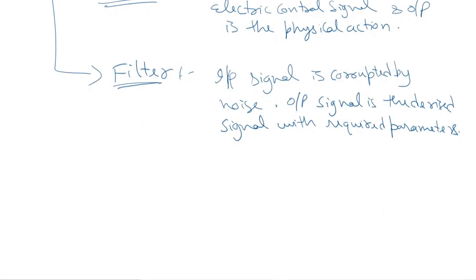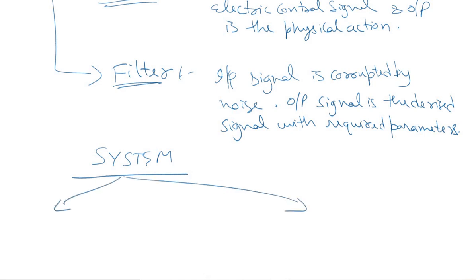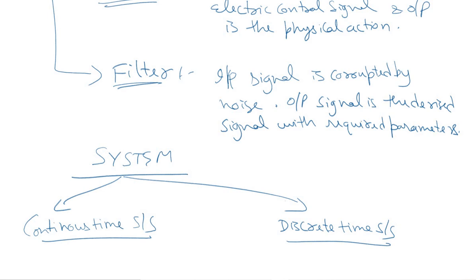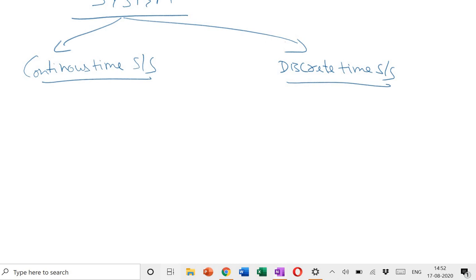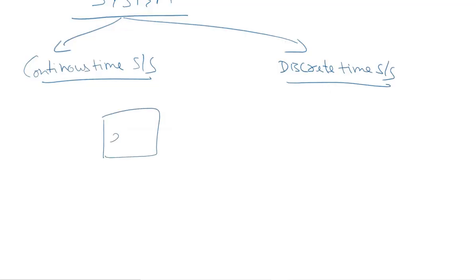One of the broadest classifications of a system is of two types: continuous time system and discrete time system. In case of a continuous time system, let's say we have a continuous time system CTS, and the input signal is x of t, and the output signal is y of t.